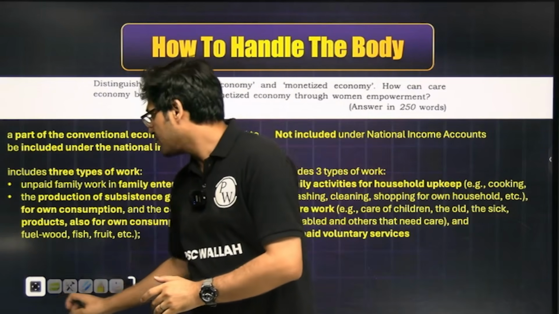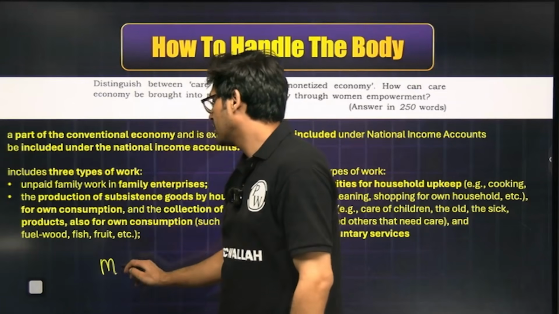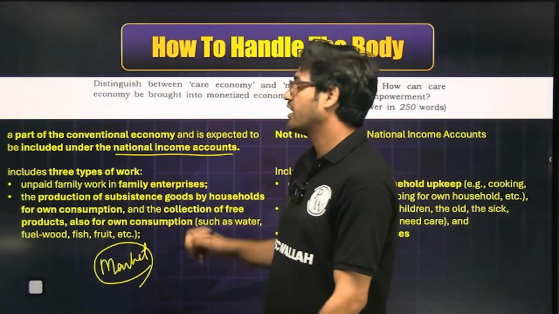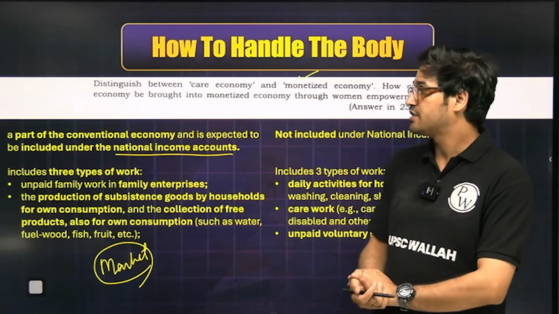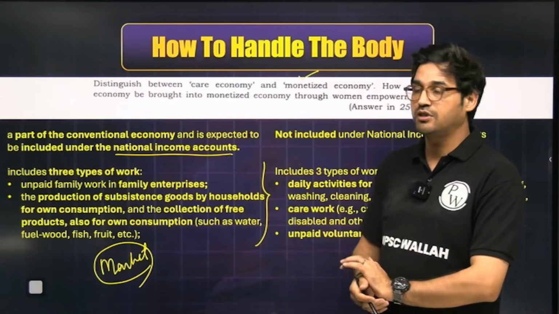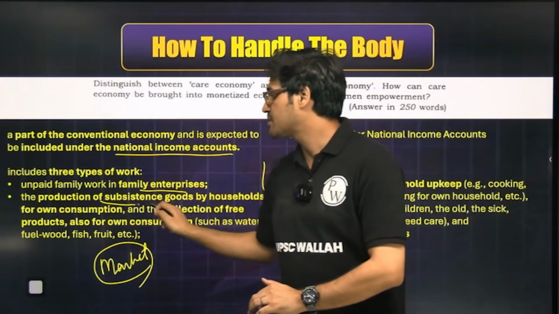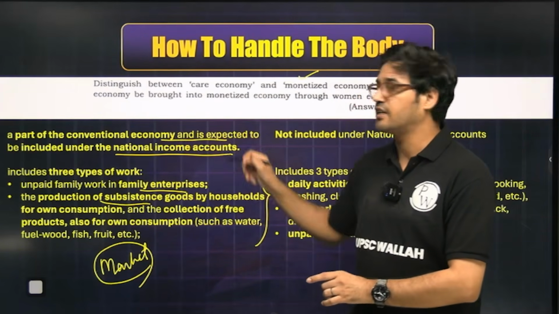For instance, any market production, anything that we are producing for sale in the market will automatically be a part of our national income accounts and hence a part of our monetized economy. Similarly, there are other unpaid work. For example, if you are working for your own enterprise, if you are producing for subsistence, which although unpaid is still a part of your national income accounts.